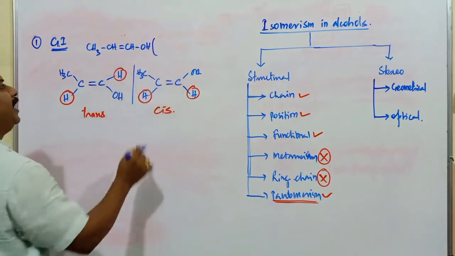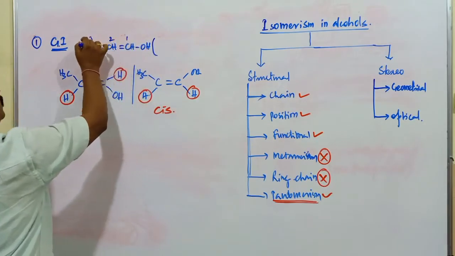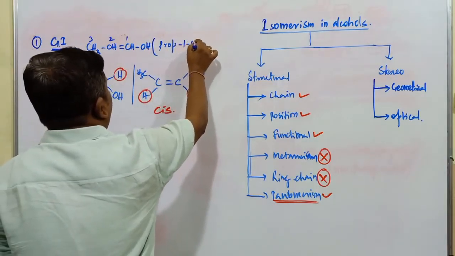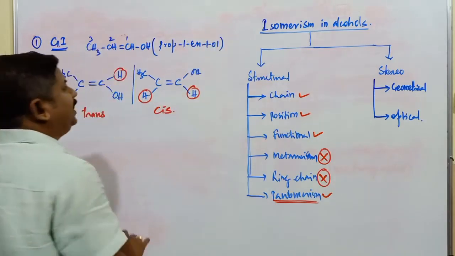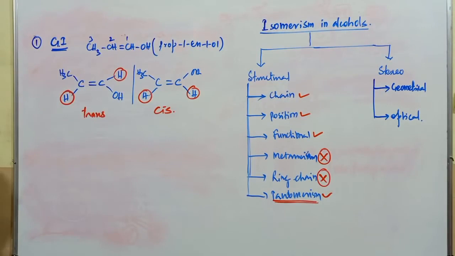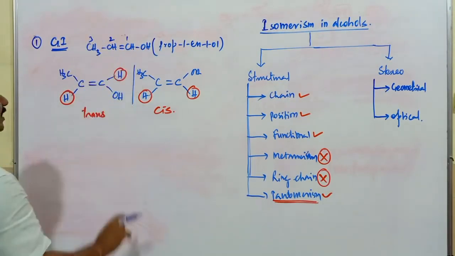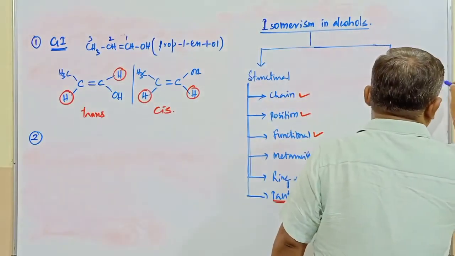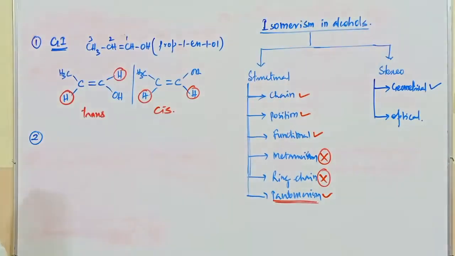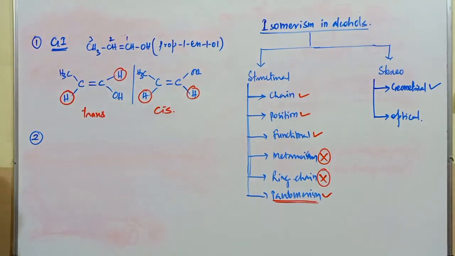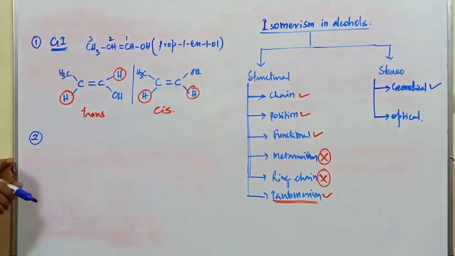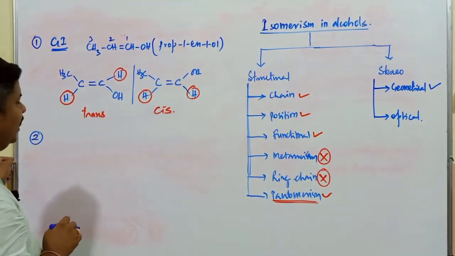Can anybody name this particular compound? IUPAC name of this compound? 1, 2, 3. It is prop, right? It is a 1-propenol compound we can consider. So here this carbon is an sp2 hybridized carbon atom. Whether these compounds can exhibit optical isomerism, geometrical is possible here. A very detailed study we have discussed in case of haloalkanes and haloarenes. Any compound which contains a chiral carbon atom generally, and if the compound does not have any plane of symmetry or center of symmetry, those compounds can exhibit optical isomerism.